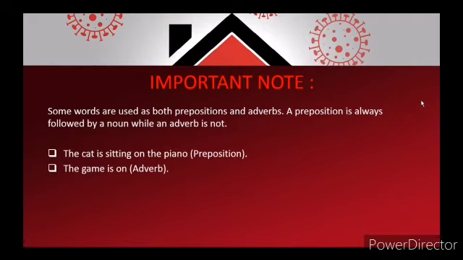The cat is sitting on the piano. On the piano, hence it is the preposition, as it is followed by the noun the piano. The game is on. This is used as an adverb. One more example which comes to my mind: is the bank manager in? Used as an adverb. Is the bank manager in his room? Used as a preposition because it is followed by the noun his room.